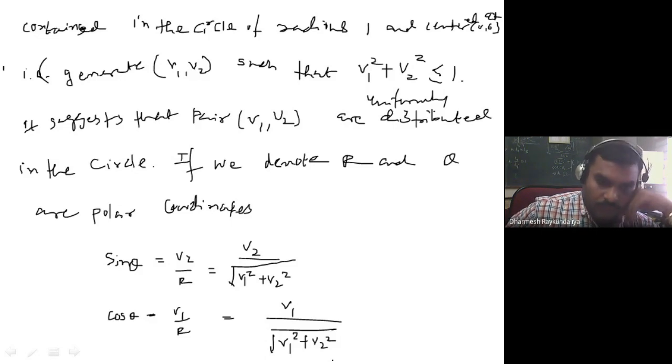Now we know this Box-Muller transformation. We know the Box-Muller transformation, what is that?